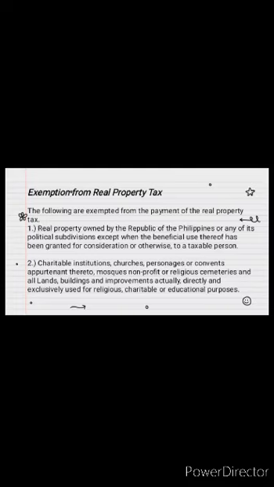sa real property tax. Yung mga charitable institutions, churches, parsonages or convents, mosques, non-profit or religious cemeteries, and all lands, buildings, and improvements, only if they are used for the said purpose.